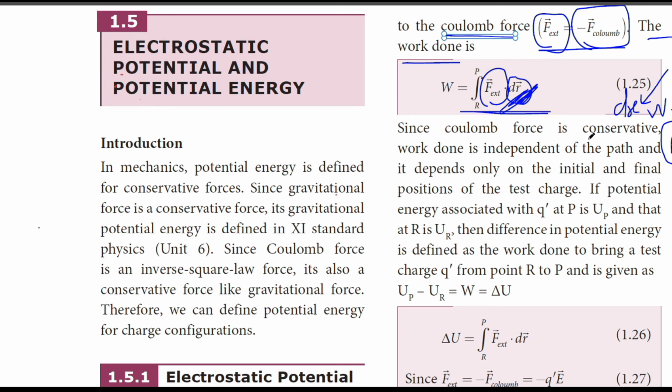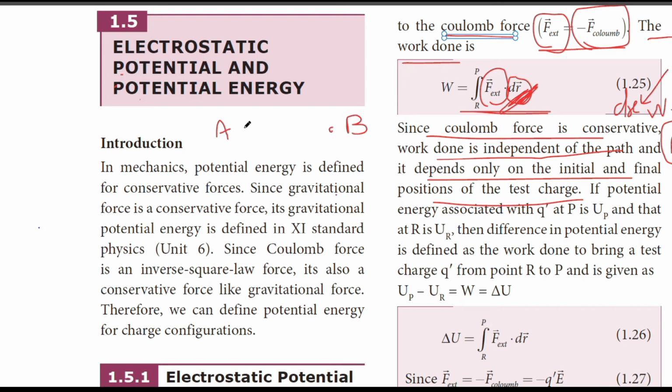Since the Coulomb force is conservative, work done is independent of path and depends only on the initial and final positions of the test charge. What does independent of path mean? Suppose you have a position A here and a position B here.